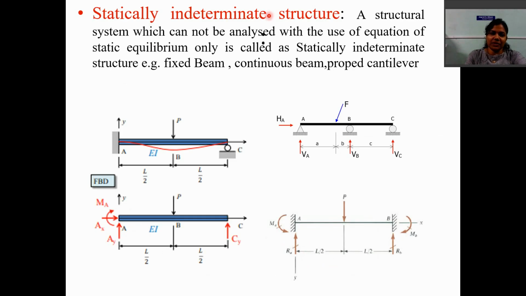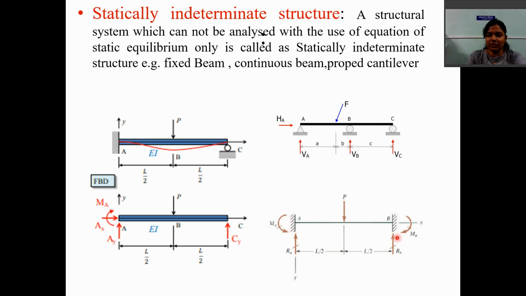Now, statically indeterminate structures. A structural system which cannot be analyzed with the help of static equilibrium equations only becomes a statically indeterminate structure. For example, fixed beam, continuous beam and propped cantilever are examples of statically indeterminate structures. Let us first discuss the fixed beam. So this is a fixed beam. If you find the number of unknown reaction components in this beam, then at point A it is a fixed support. By neglecting the axial deformation, meaning deformation in x direction, the number of unknowns at this fixed support is 2, one in y direction and one is rotation.